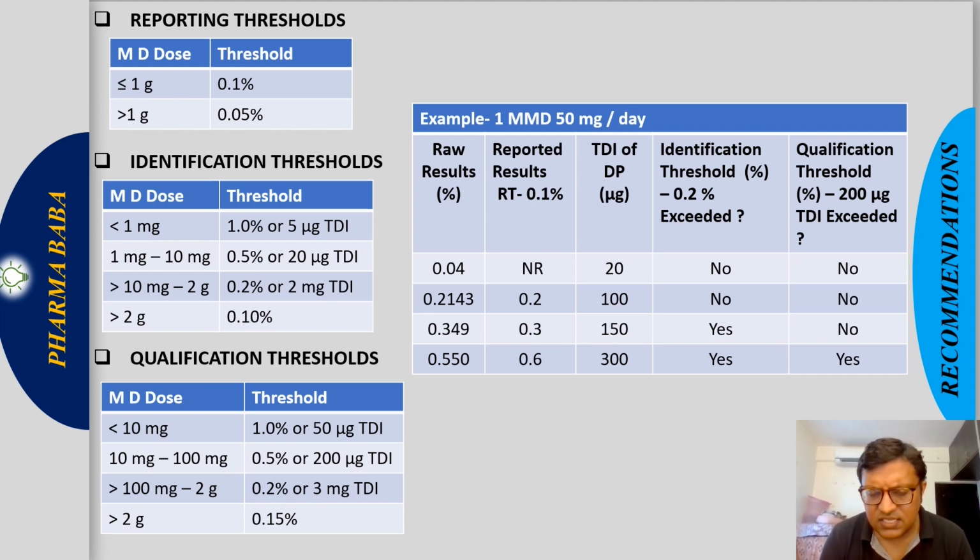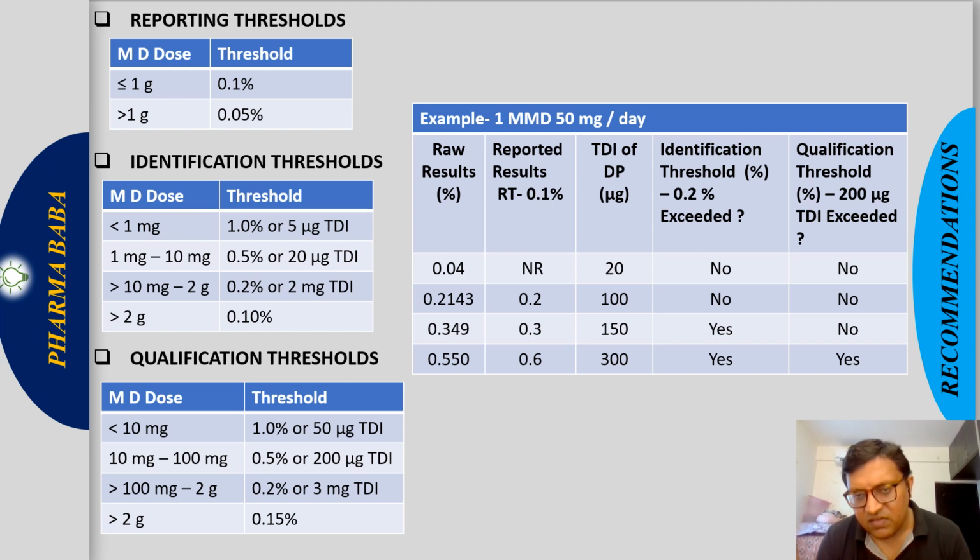0.04 is less than 0.1%, so this will not be reported. 0.2 is more than 0.1%, so it will be reported as 0.2. Then 0.349, if we round off, is 0.35, then 0.3 only, so it will be reported, as it is more than 0.1%, reported as 0.3. 0.55, if we round off, is 0.6, more than 0.1, so it is reported as 0.6. So these three impurities will be reported. This impurity will not be reported because 0.04 is less than 0.1%.